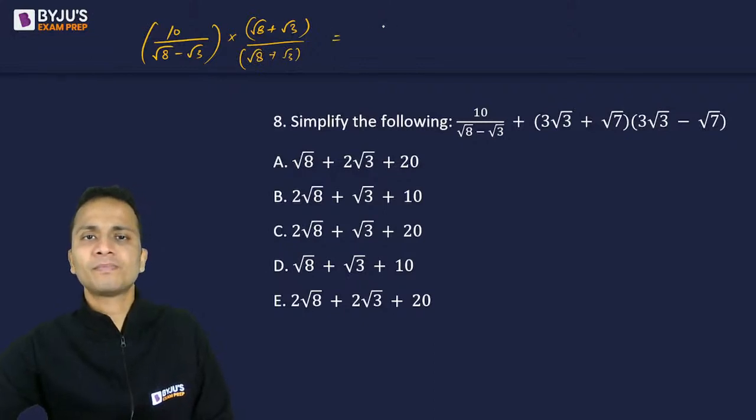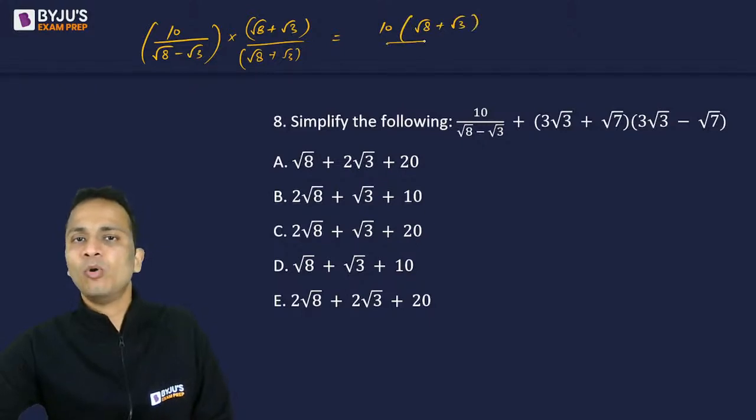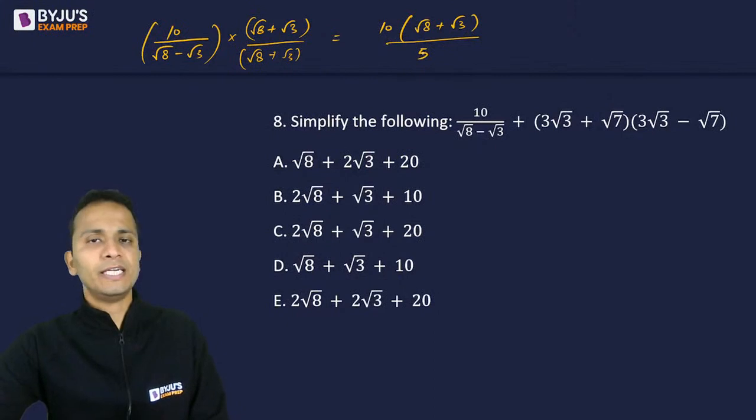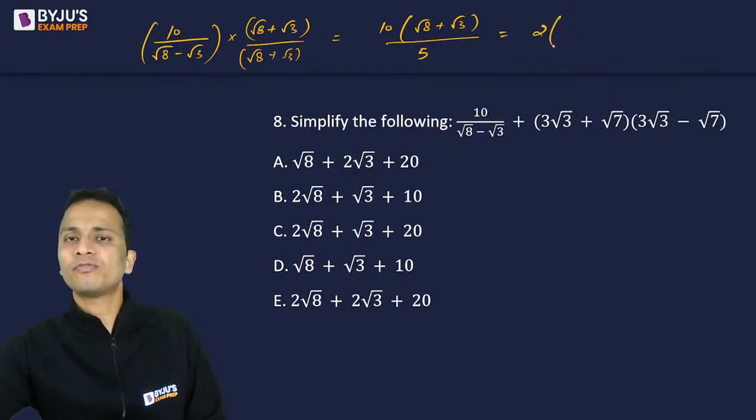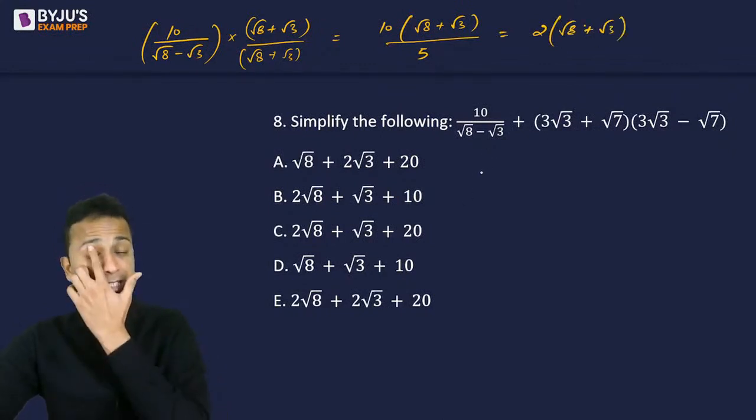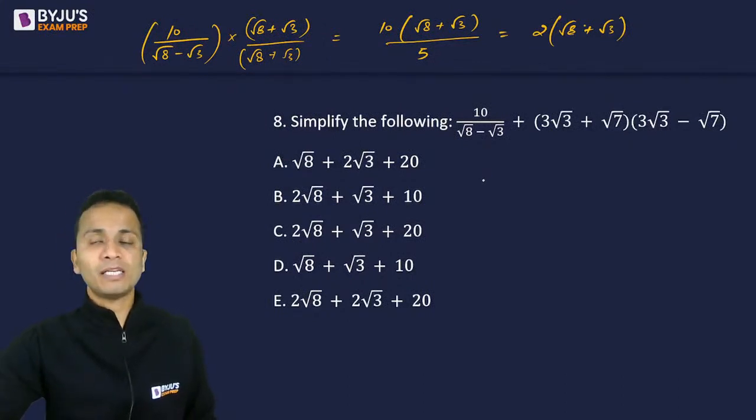So this will become 10 bracket root 8 plus root 3 whole divided by 8 minus 3, that is 5. Then 10 and 5 cancel out हो जाएंगे. So this will become twice of root 8 plus root 3.